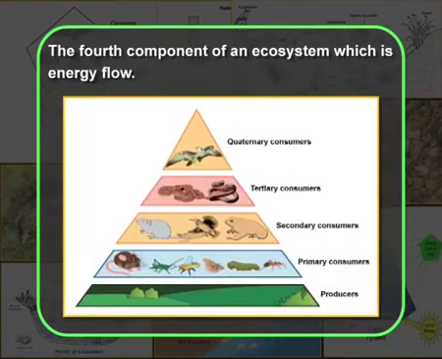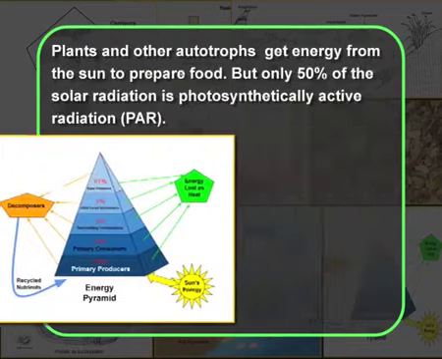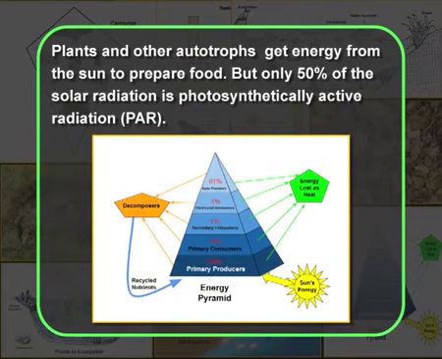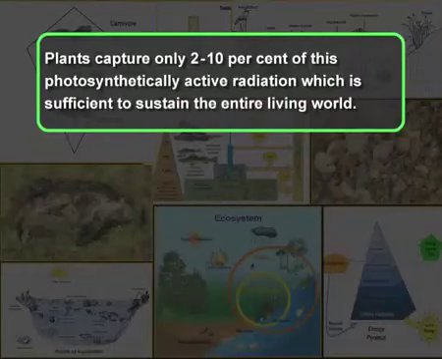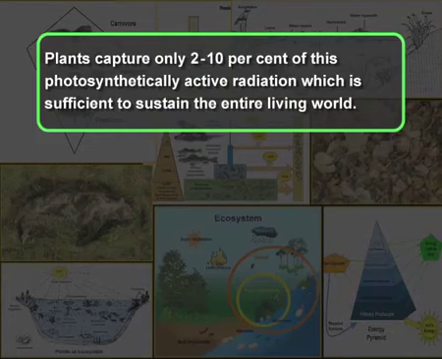Let us now study the fourth component of an ecosystem, which is energy flow. As you can see in the figure, plants and other autotrophs get energy from the sun to prepare food, but only 50% of the solar radiation is photosynthetically active radiation, and it is referred to as PAR, capital P, capital A, capital R, as you can see here. You will be surprised to know that plants capture only 2 to 10% of this photosynthetically active radiation, which is sufficient to sustain the entire living world.